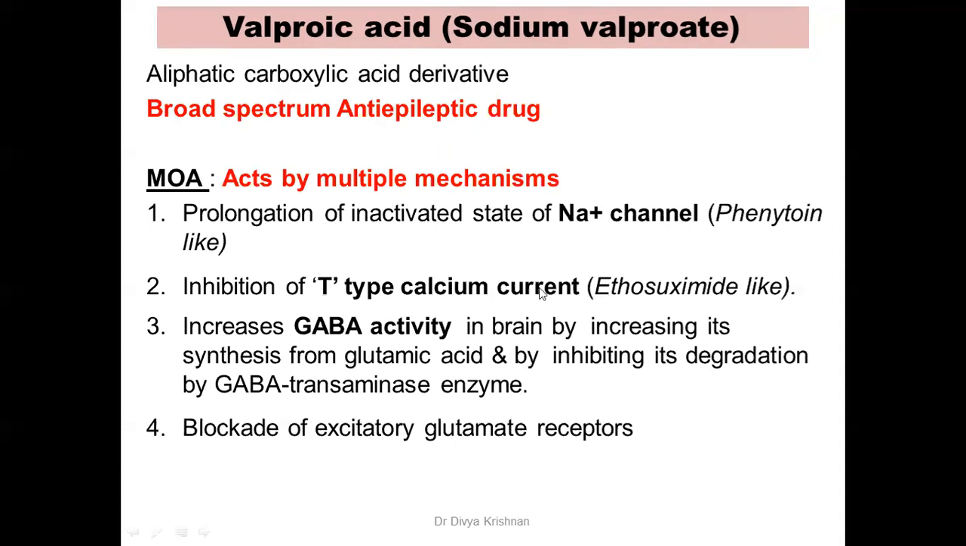It prolongs the inactivated state of sodium channel, just like phenytoin and carbamazepine. It inhibits a T type of calcium current in thalamic neurons, just like ethosuximide, which we discussed in the previous slide. It increases the GABA activity in the brain. And how does it do that? By increasing the synthesis of the GABA from the glutamic acid, as well as it inhibits the degradation of GABA by the enzyme GABA transaminase. It also inhibits the excitatory glutamate receptors. So by all these mechanisms, it is causing its anti-epileptic action.